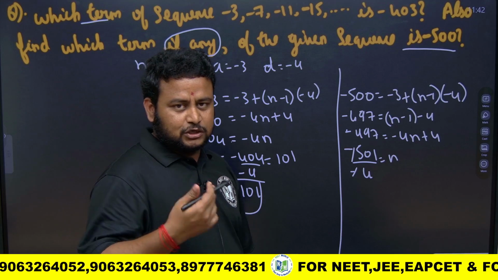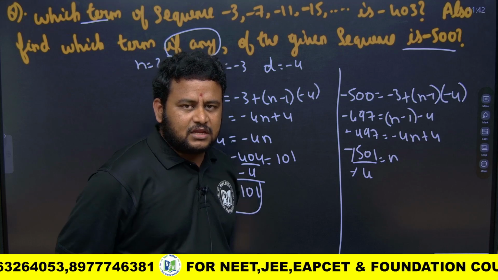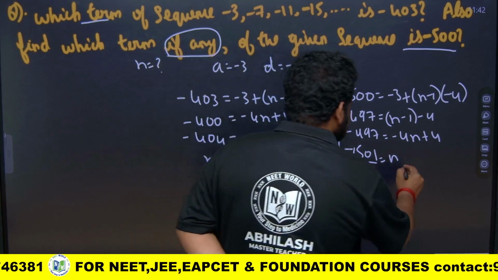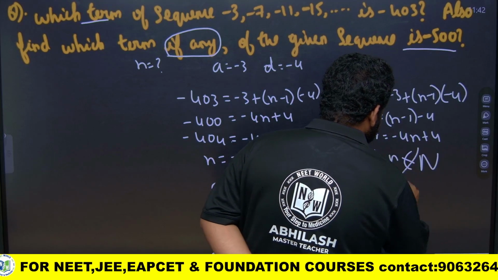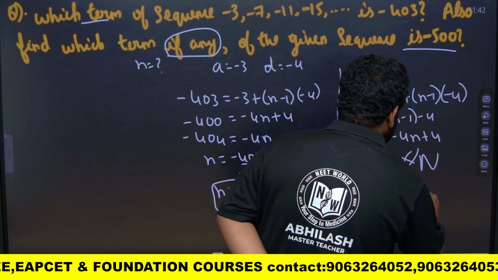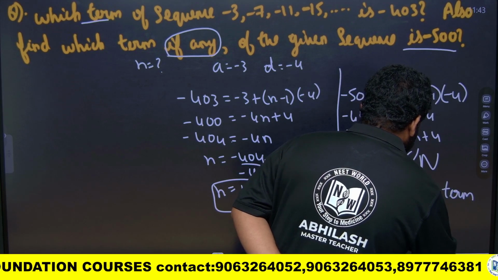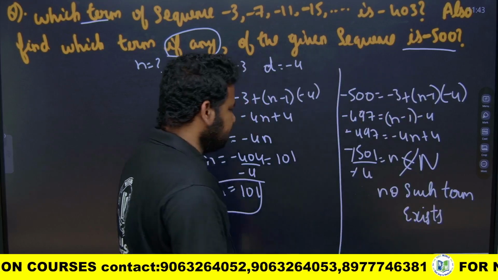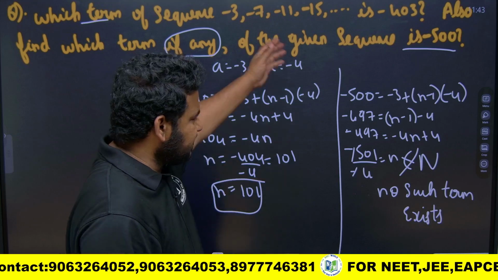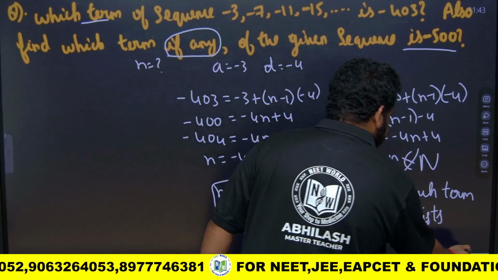I told you n belongs to natural numbers because the number of terms cannot be a fraction or a decimal. Number of terms should always be a natural number. So here n does not belong to natural numbers, therefore no such term exists, no such term exists is the answer. So for the first one we got n is equal to 101, here we will not get the value of n in terms of natural numbers, so therefore no such term exists in such an AP. Okay, that is the answer. Okay, I hope it is clear. Let us move to the next one.